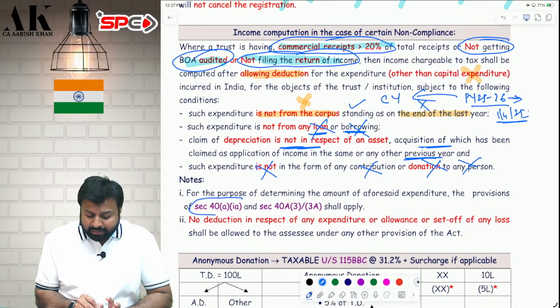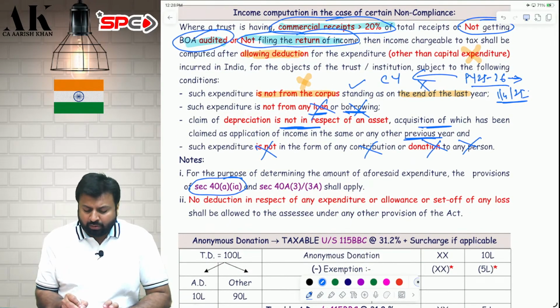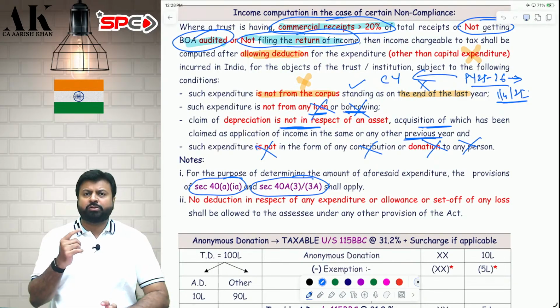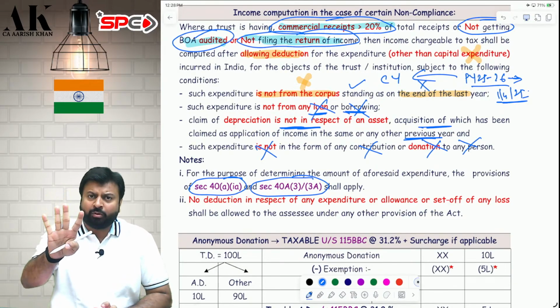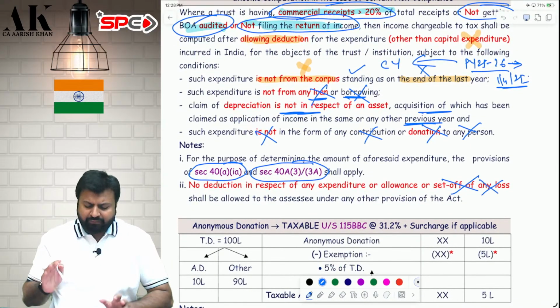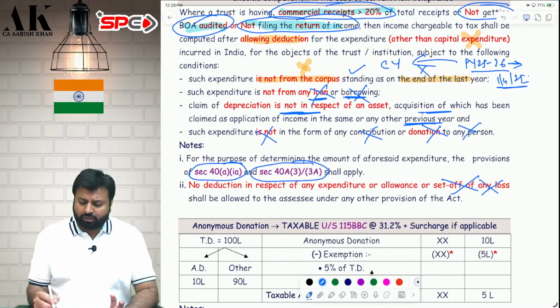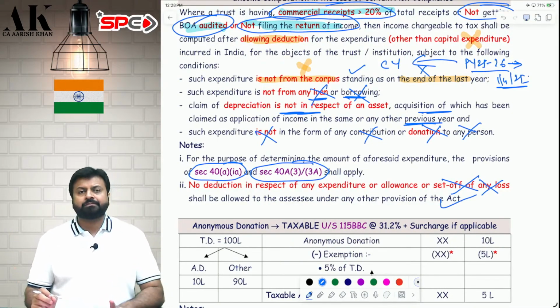Further, TDS has to be deducted. If not deducted, then 40A(1)(a) will attract, 30% expenditure will be disallowed. And if you make a payment of more than 10,000 rupees to a person in a day, you have to make the payment by prescribed modes, otherwise the expenditure will be disallowed. And the set-off of losses of earlier years will not be allowed. Excess application will not be allowed as a deduction to you. I hope it is clear to all of you. Check it, please. Is it clear?